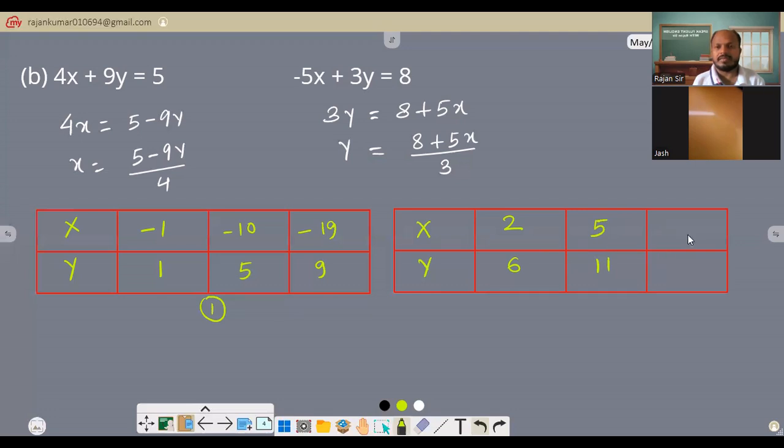And then we can take 8. Then what will you get? 3, 16. So you got this value, right? Now use this equation to plot